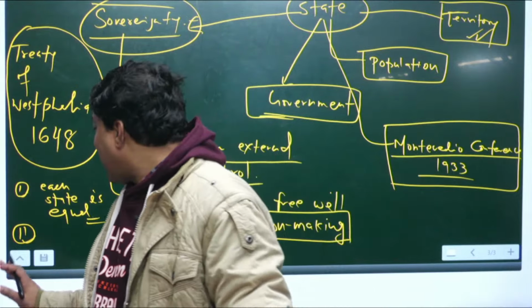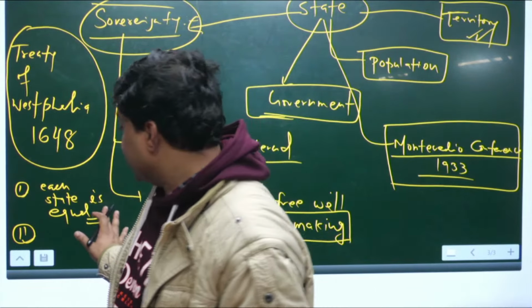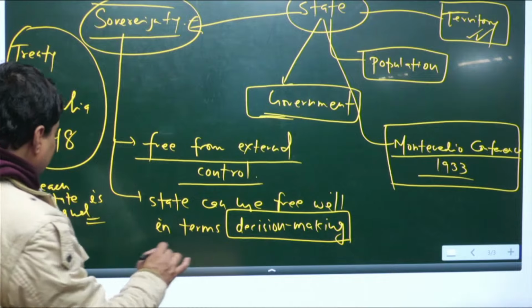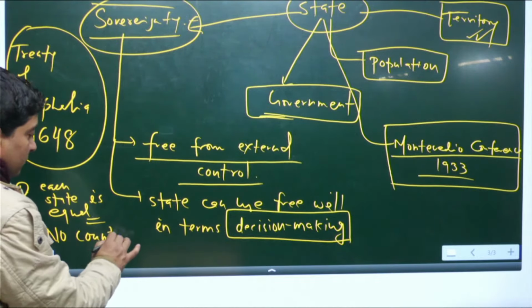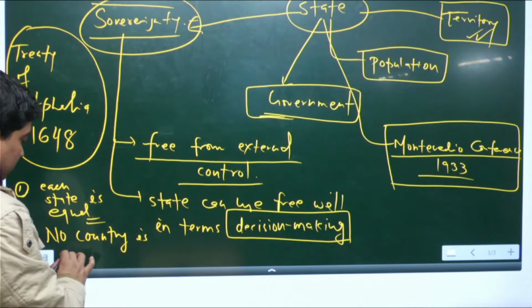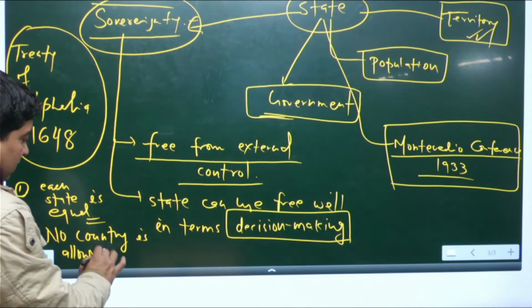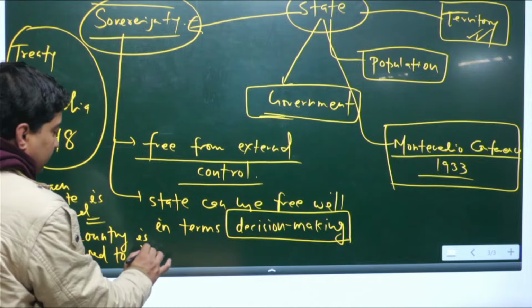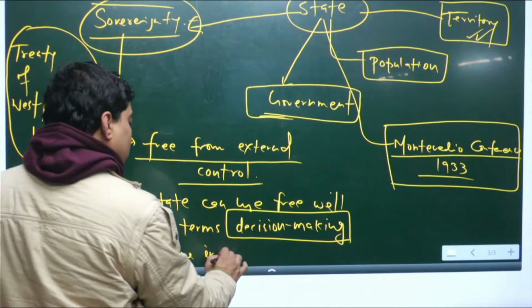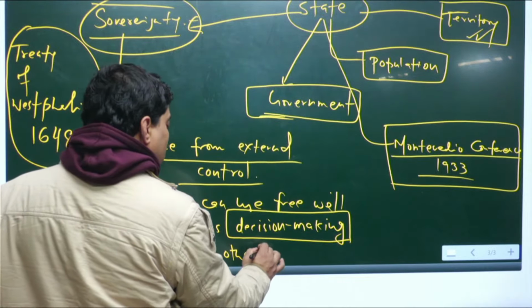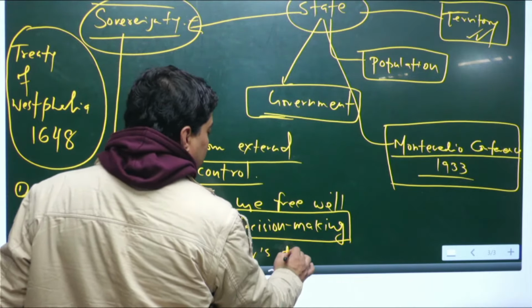So, if you look at it, that is the meaning of sovereignty. No country is allowed to intervene in others' domestic matters.